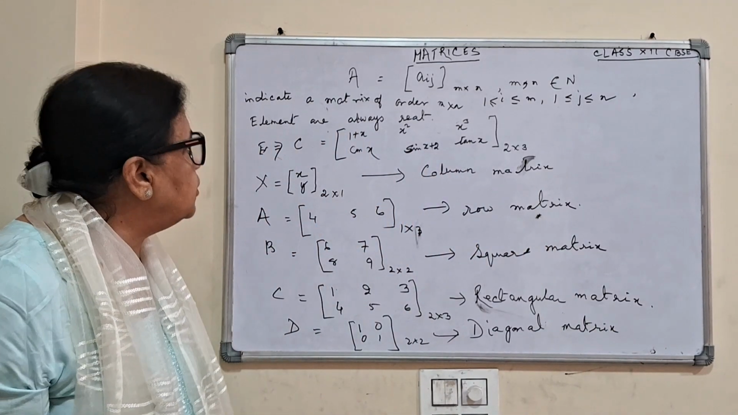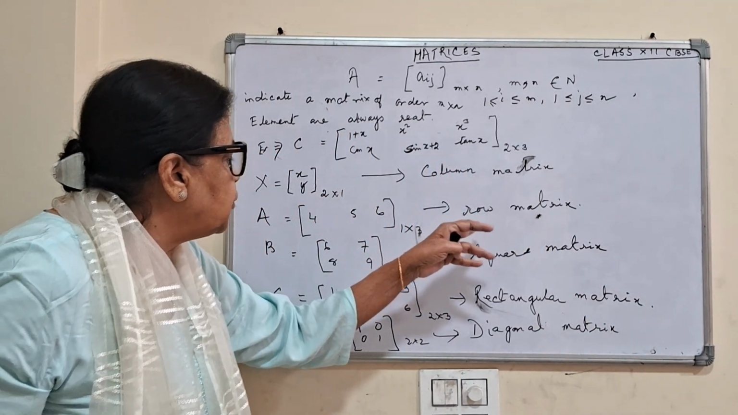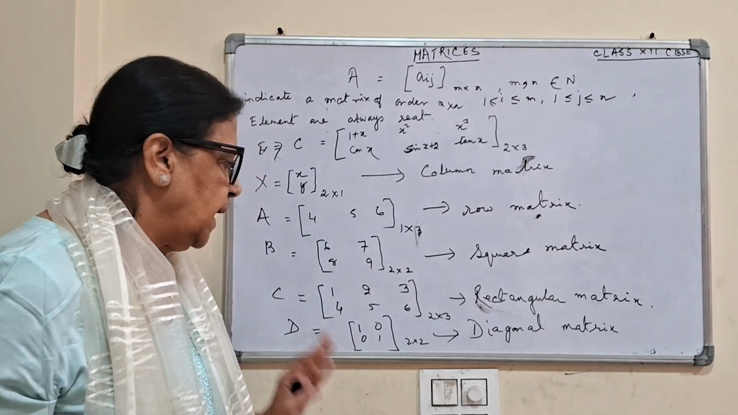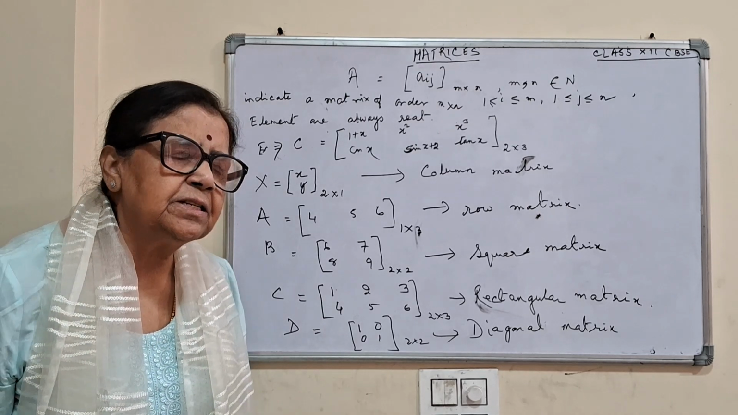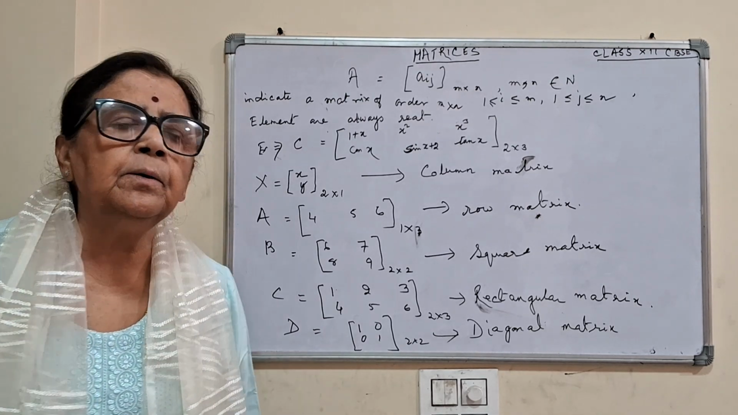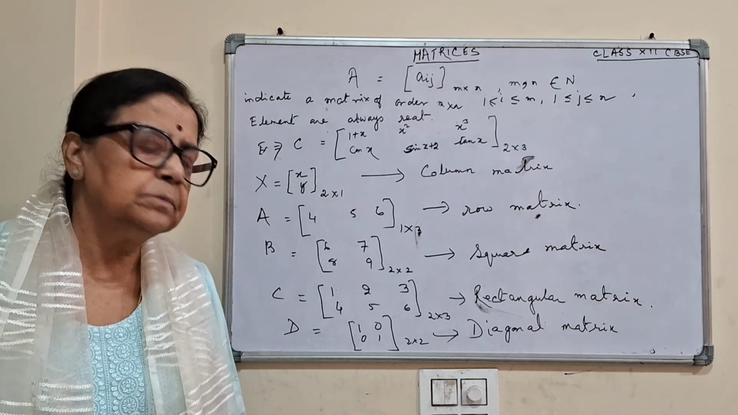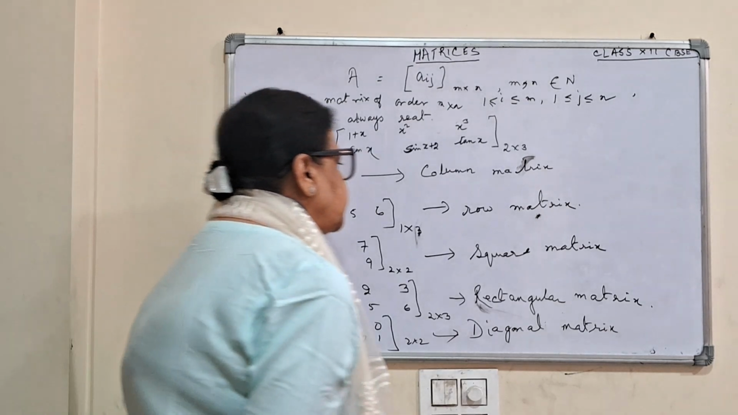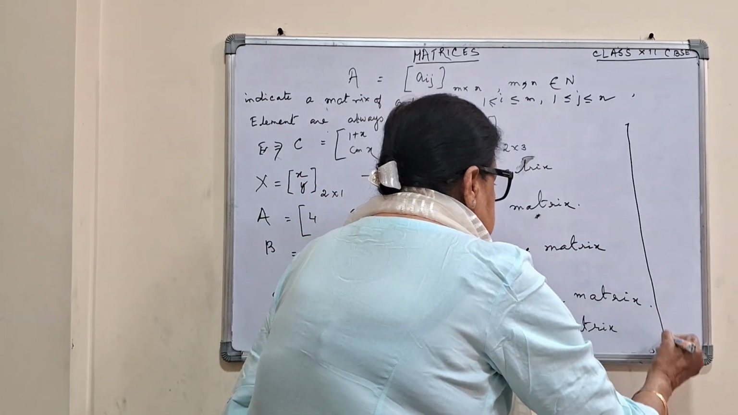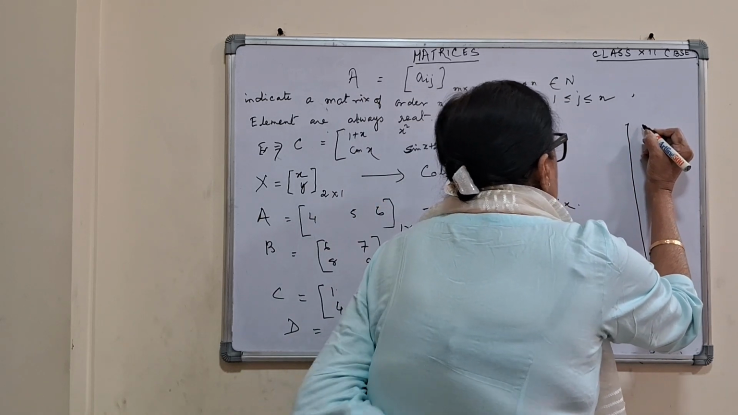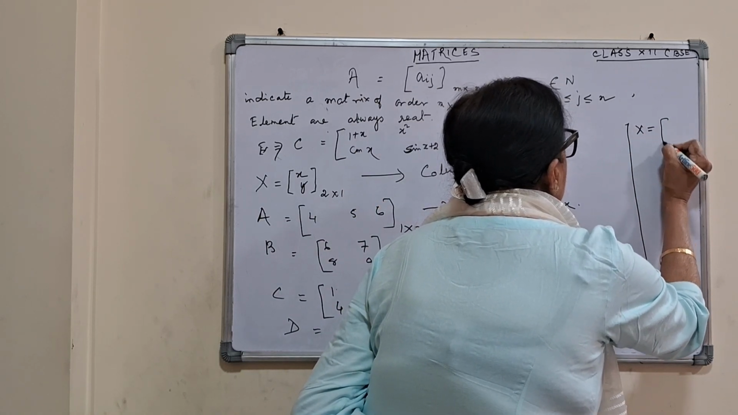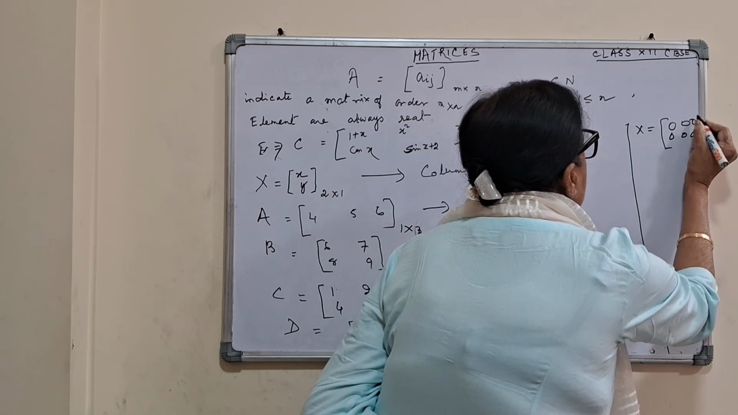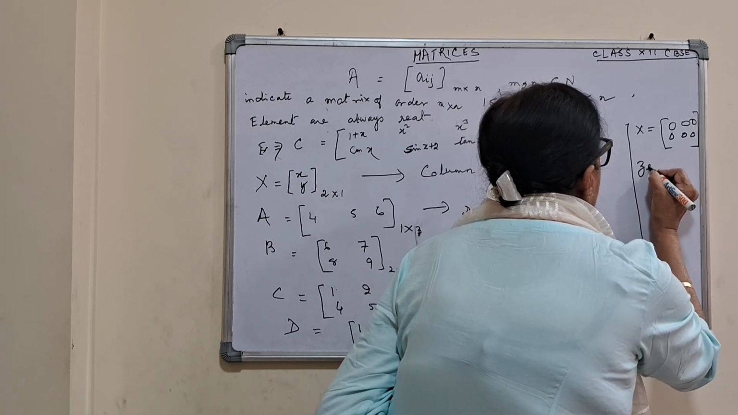So have you followed? I get row matrix, column matrix, square matrix, rectangular matrix, then diagonal matrix. And what is a zero matrix? A zero matrix is when the matrix has all the elements 0, that is x is equal to 0, 0, 0, 0, 0, 0. This is called a zero matrix.